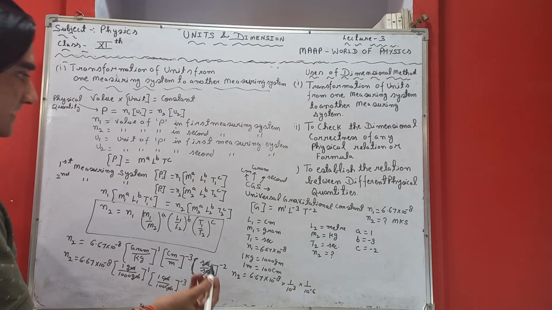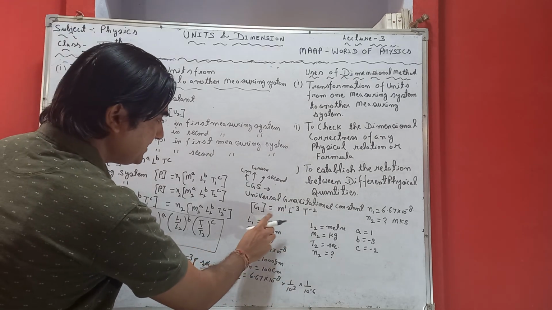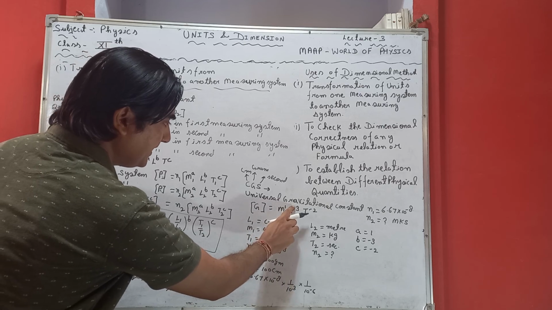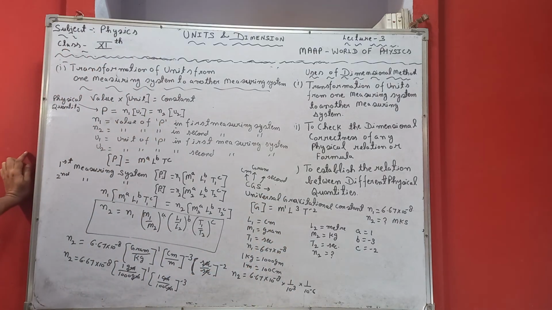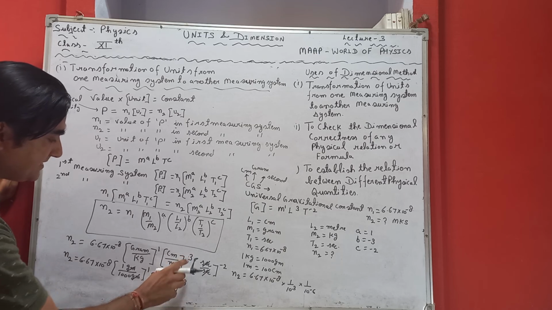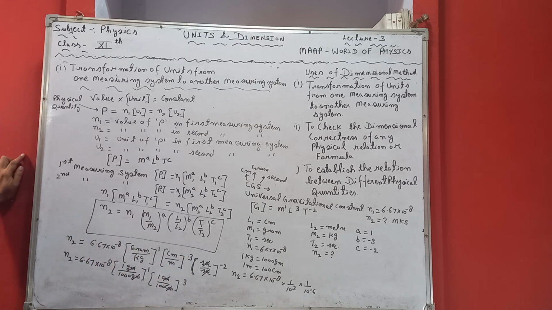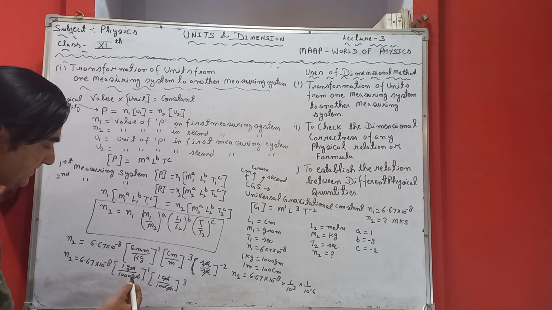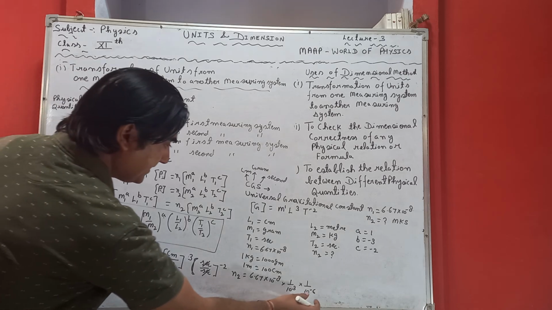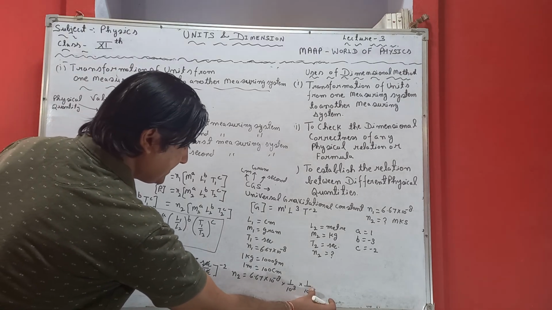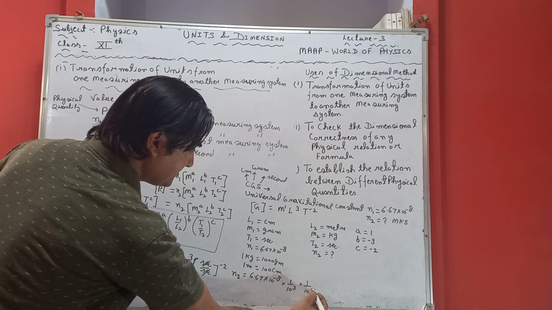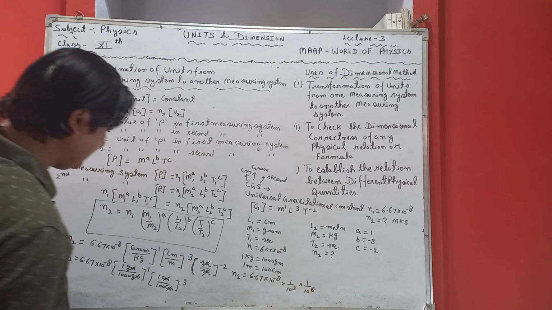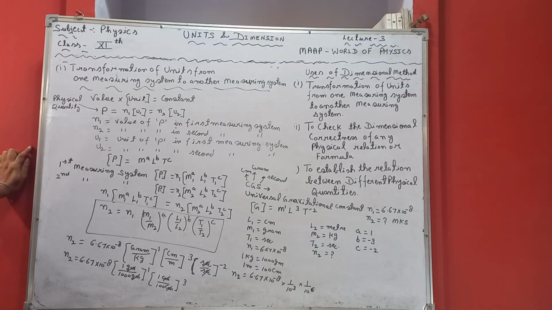So here, the dimensional formula for G, I have written something wrong. It is L raised to power 3, T raised to power minus 2. So it is L raised to power 3, so it is also L raised to power 3. So now it will become 10 raised to power 6 over here.